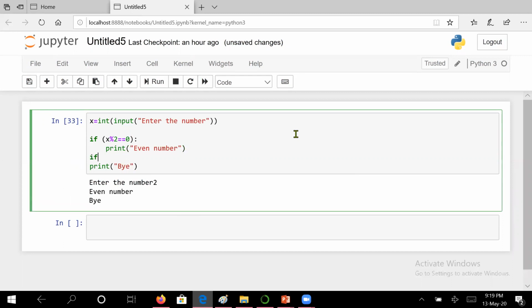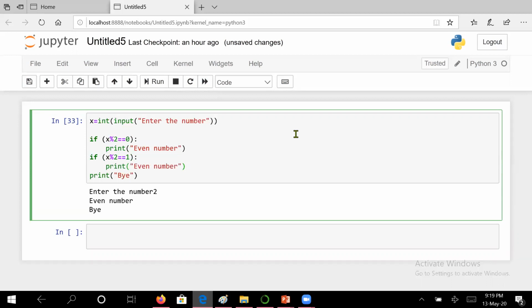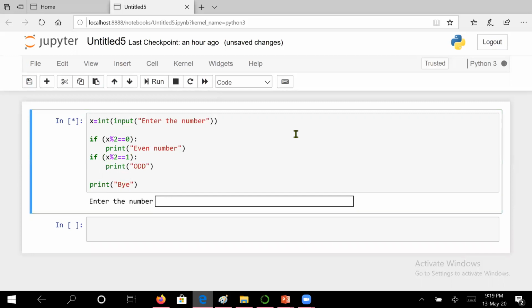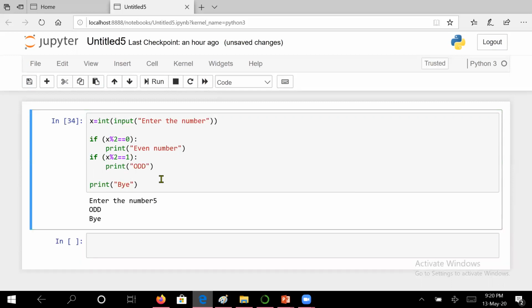But what if it is odd? Then we will require to write code for odd also. That means I will say modulo 2 equal to 1. Then what should it print? It should print odd, right? Let us run it. It has printed odd.